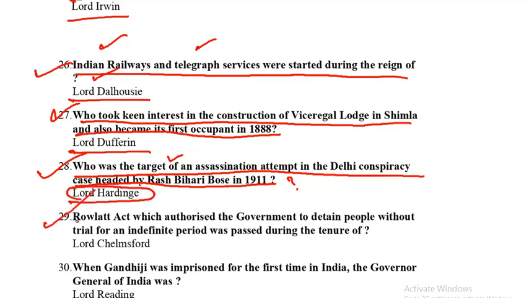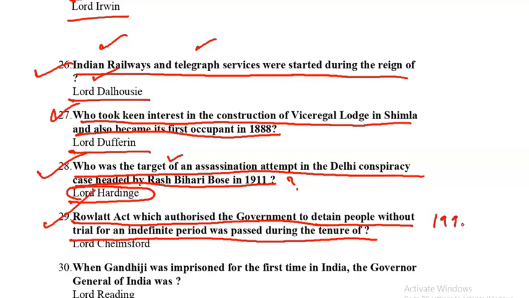Next question is Rowlatt Act, which authorized the government to detain people without trial for an indefinite period, was passed during whose tenure? This Rowlatt Act was passed in 1919.